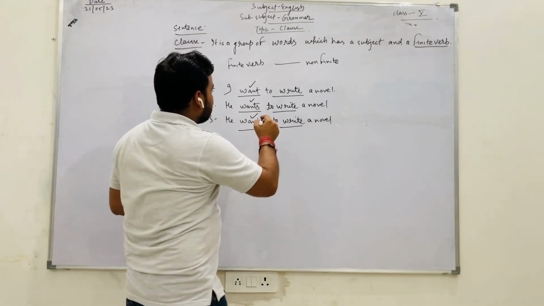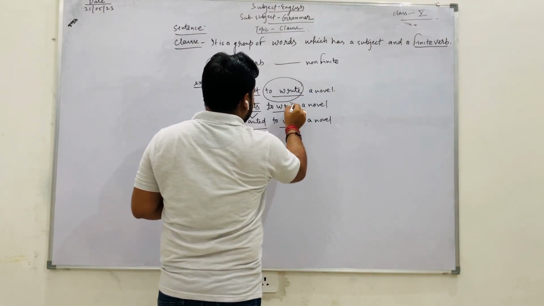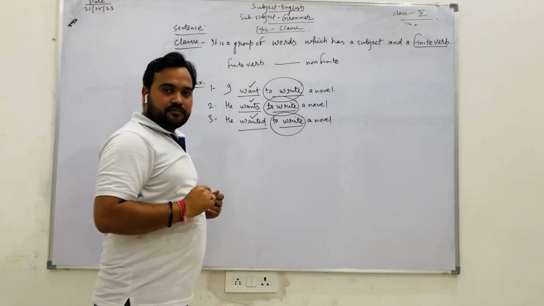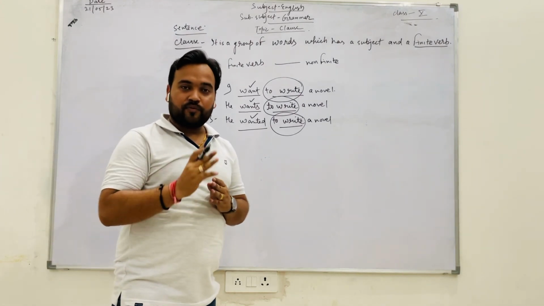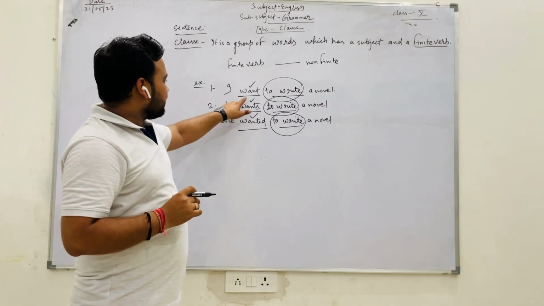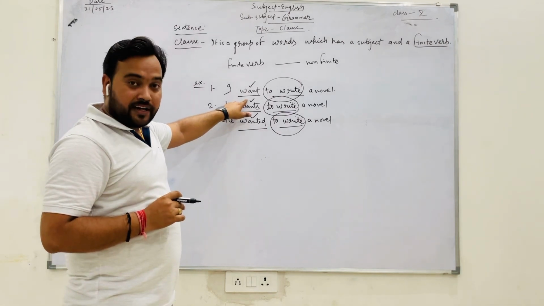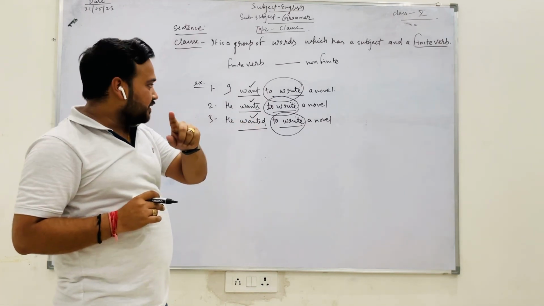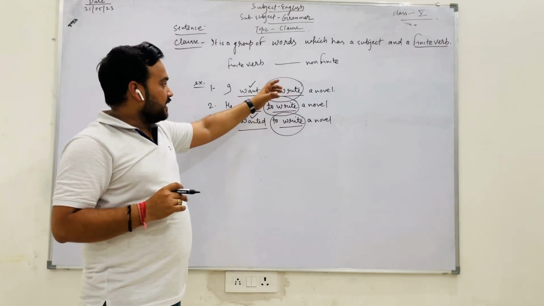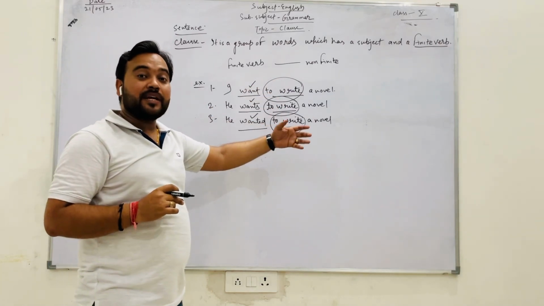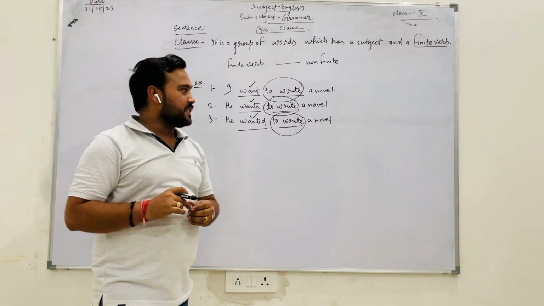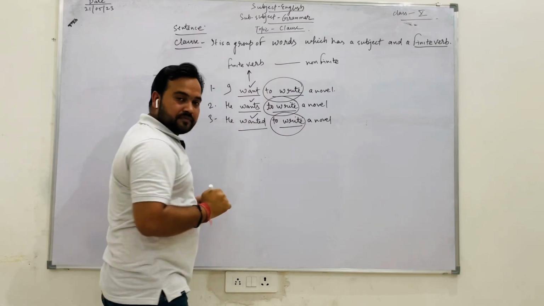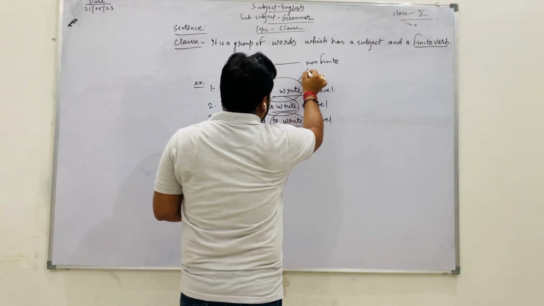And here you see to write, again to write, again to write. Means the verb want is changing: want, wants, wanted. But the verb to write remains the same in all three sentences. It means that want is the finite verb, and to write is non-finite.